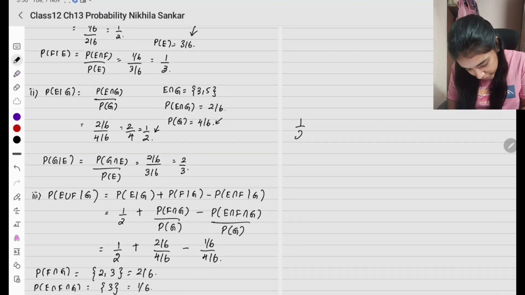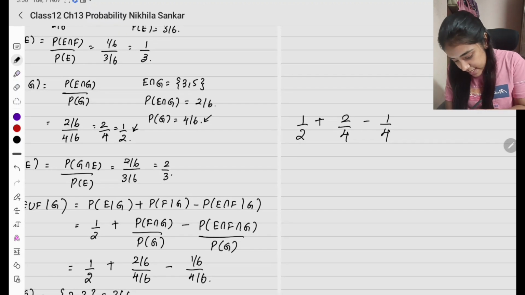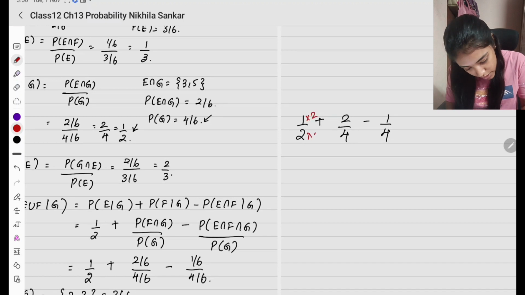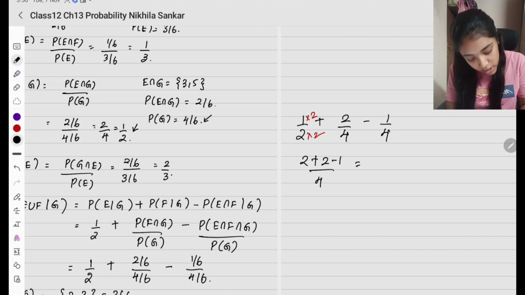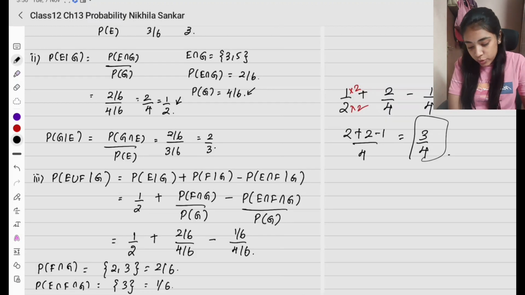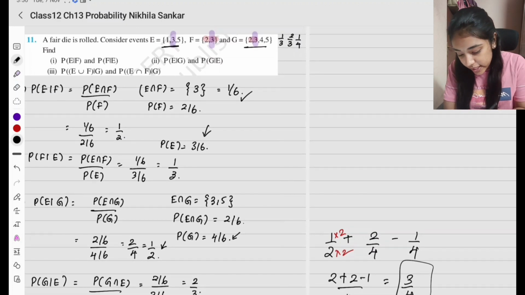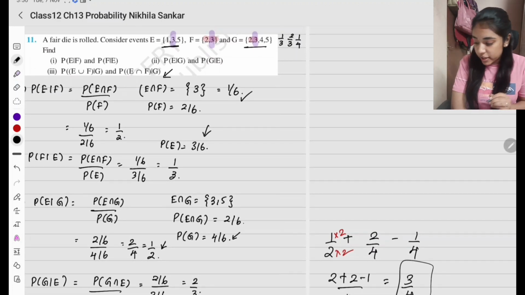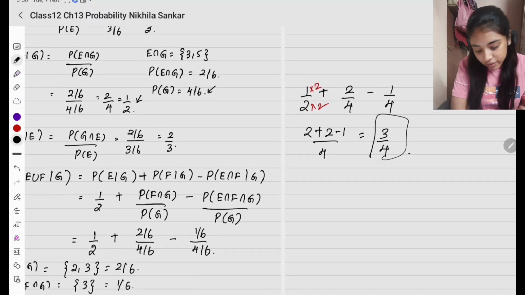So now can we simplify this? I'll have 1 by 2 plus, simplifying, 2 by 4 minus 1 by 4. So taking the LCM, multiplying by 2, I get 2 plus 2 minus 1 by 4, which is 4 minus 1, so 3 divided by 4. We have found probability of E union F given G. What else are they asking? They are asking for probability of E intersection F given G.